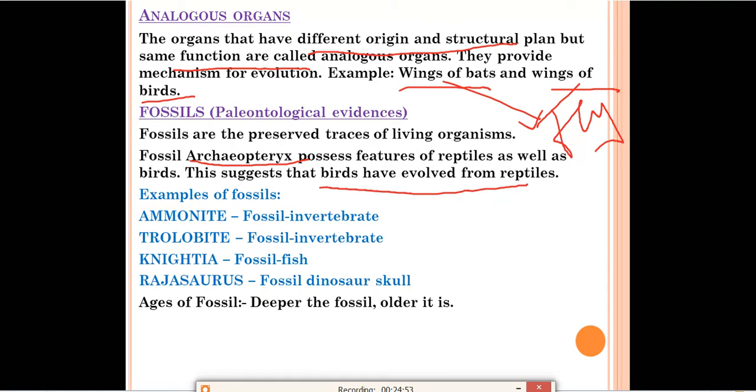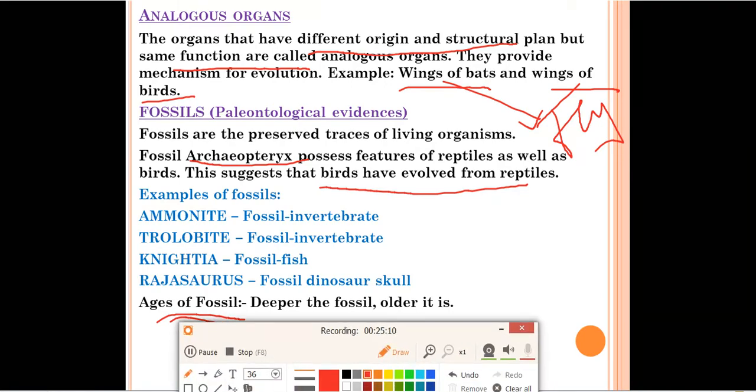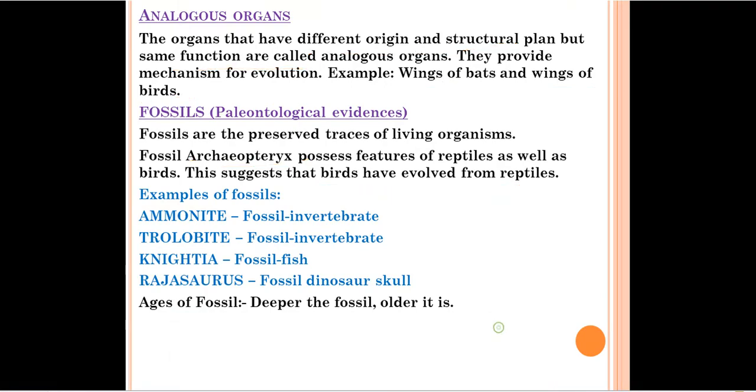Knignitia is a fossil of a fish, and Rajasaurus is a fossil of a dinosaur skull. Next, how can we determine the age of a fossil? The deeper the fossil is inside the ground, the older it is. If it is on the top, then it is a new or recent fossil. So this was all about analogous and homologous organs and the fossils.